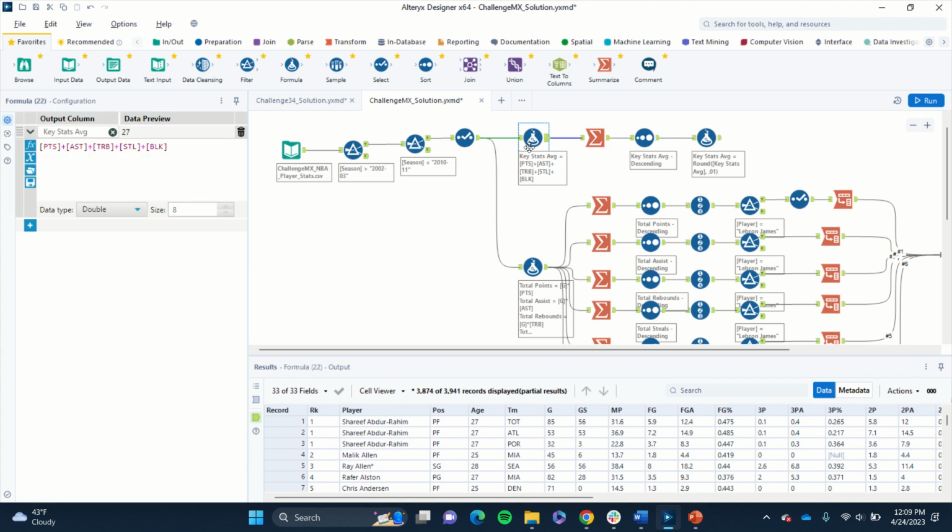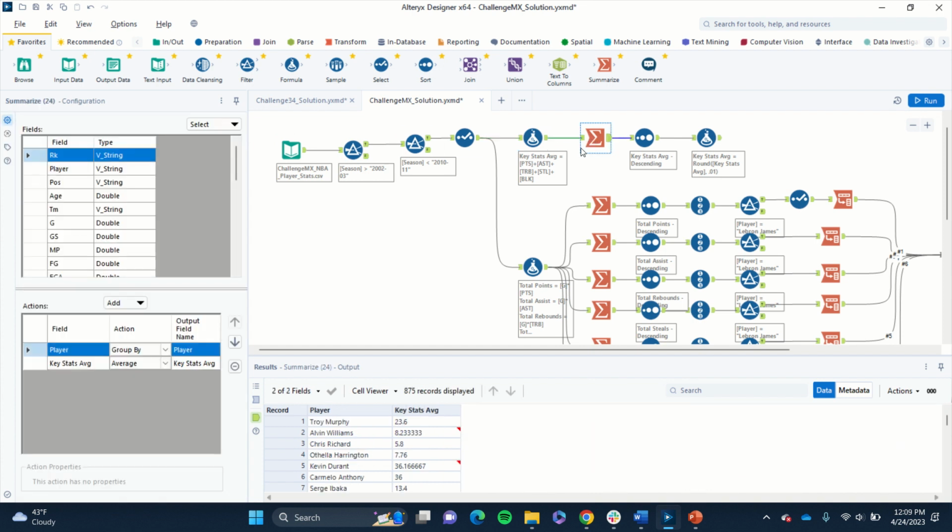Next, I used a formula tool. And we said we want to make a new metric called the key stats. So we're taking their average points per game for that specific season, plus their average assists per game for that specific season, and so on for rebounds, steals, and blocks. Writing all that together to see their overall dominance for that specific season. And then we used a summarize tool to group by each player, and then we averaged it out for all their seasons for that specific time period.